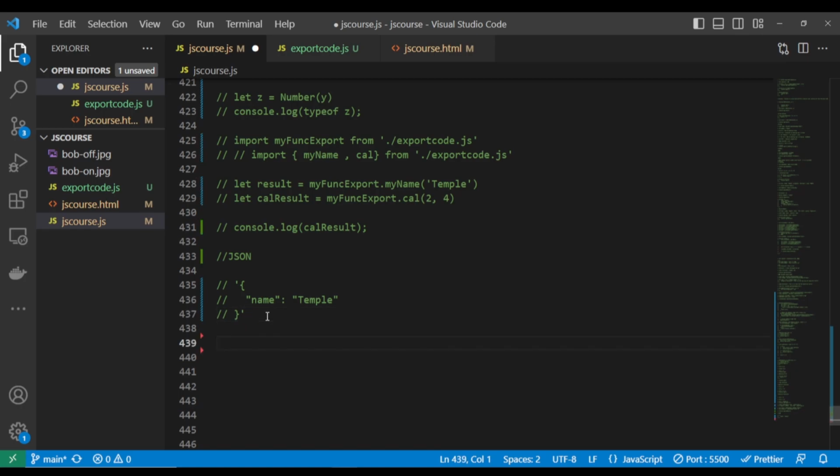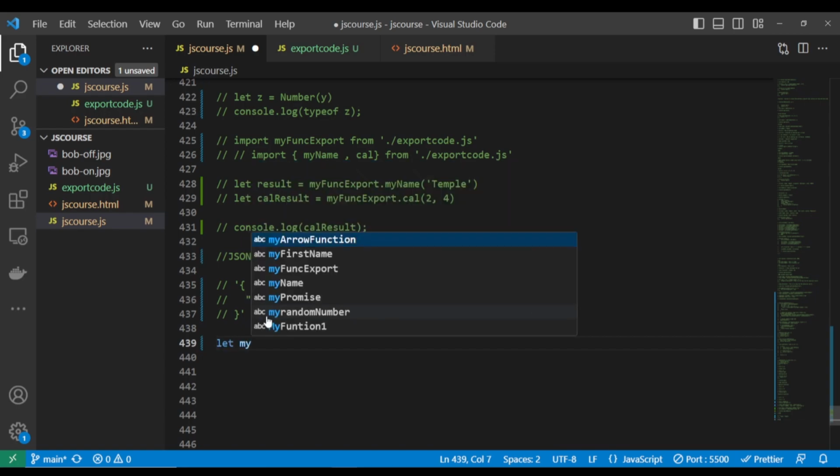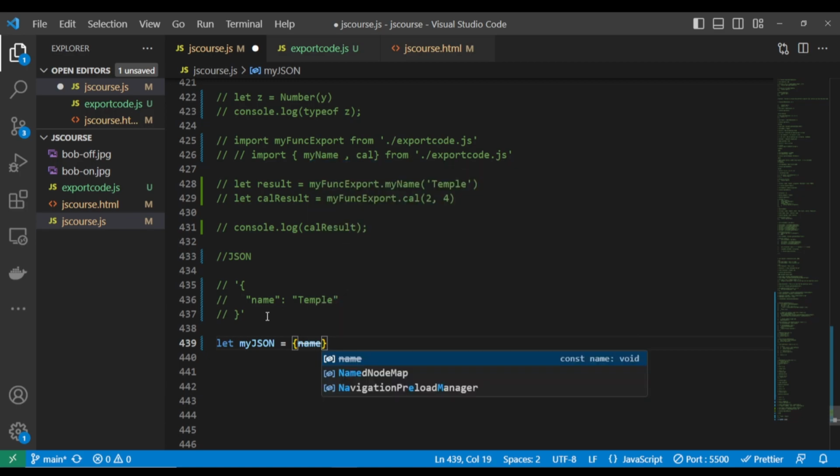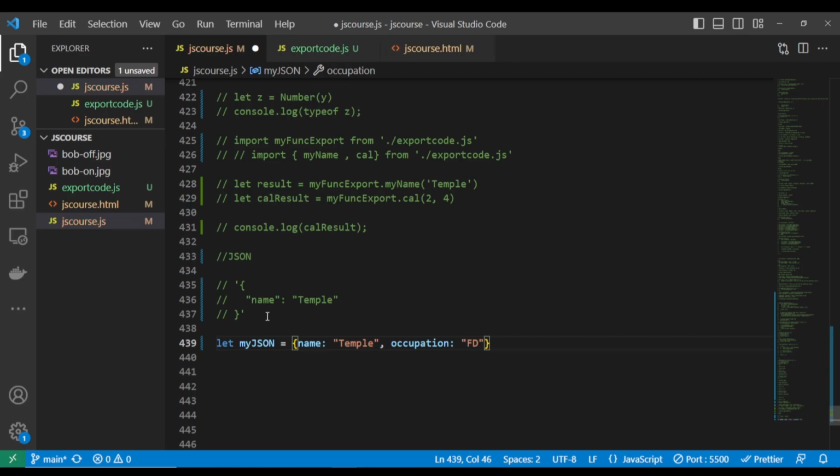So now let's quickly write some code. Let's say my JSON equals, I want us to write a simple object. Then we'll convert it into a JSON file. Name, tempo, occupation, I'll say developer.